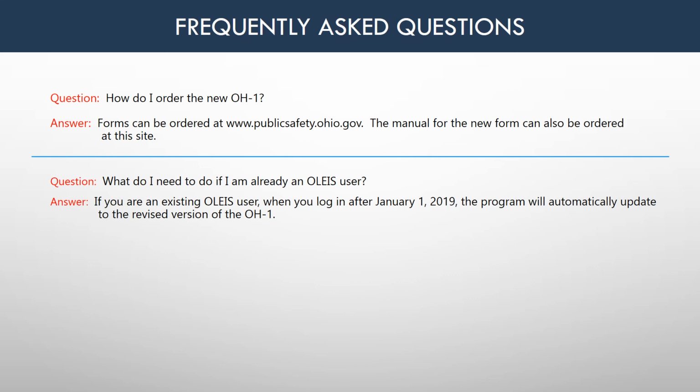Question: what do I need to do if I'm already an OLIS user? Answer: if you are an existing OLIS user, the program will automatically update to the revised version of the OH-1 when you log in after January 1st, 2019.